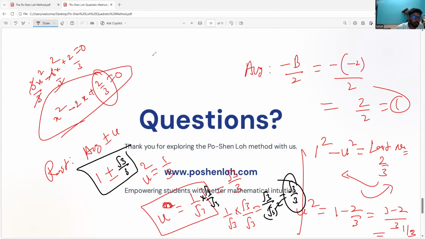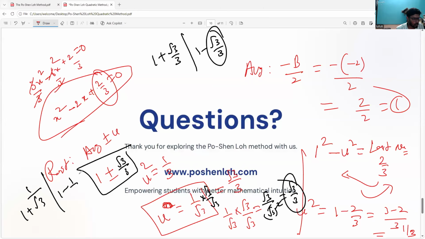You can check it, every one of you. So 1 plus root 3 by 3, and the second root is 1 minus root 3 by 3. I don't want to write this out, so I can go directly with 1 plus 1 by root 3, and the second root is 1 minus 1 by root 3. So hopefully you all understand. If you have any difficulties, you can ask me.